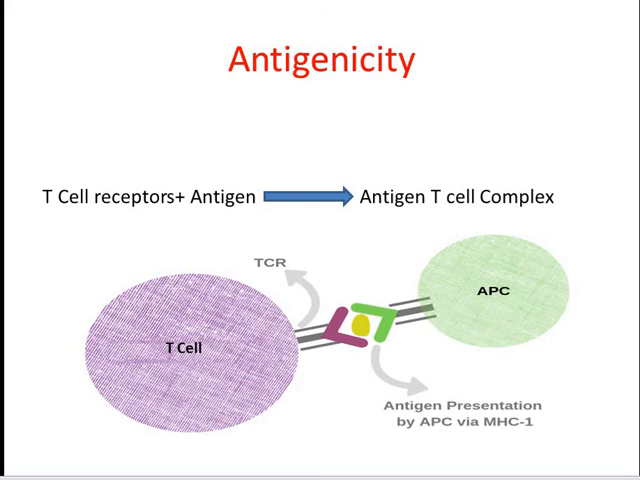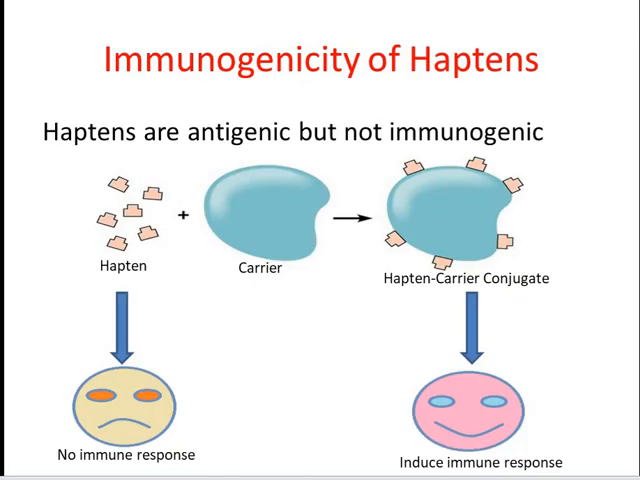All molecules that have the property of immunogenicity also have the property of antigenicity, but the vice versa is not true. Some small molecules like haptens are antigenic but not immunogenic. It means that they have the capability to combine with antibodies or T cell receptor, but they can't induce the specific immune response themselves. But when these haptens combine with some carrier proteins, they form a hapten carrier conjugate, which has the property to induce an immune response. So friends, this is the difference between immunogenicity and antigenicity.